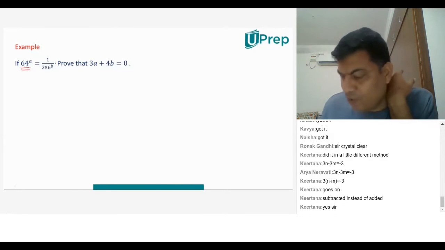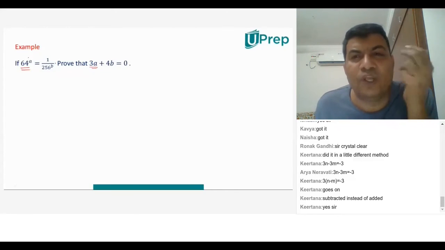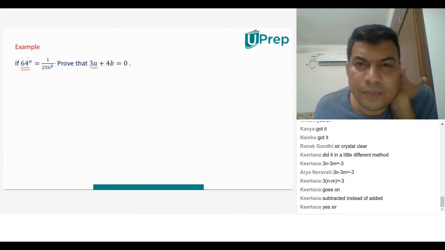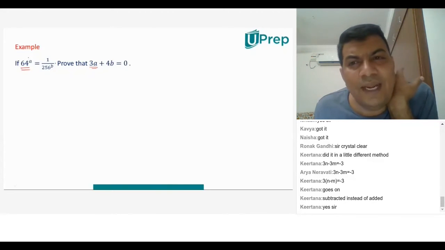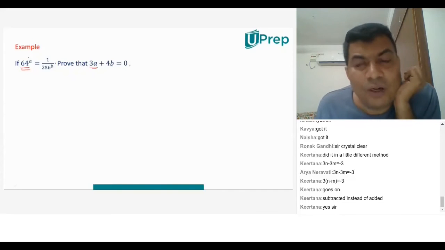Very good. Now you can see it has a relation with 3A. That means the A here should have 3 in the power. That means the cube of which number is 64? The cube of which number is 64? 8. No, 8 into 8 is 8 square. 64. 8 square is 64. Yeah. I'm asking you the cube of which number? 4.